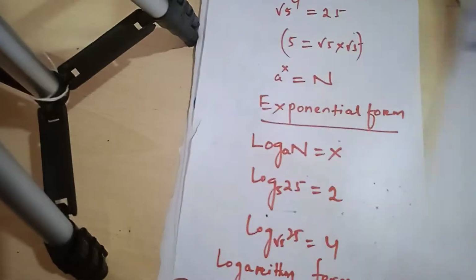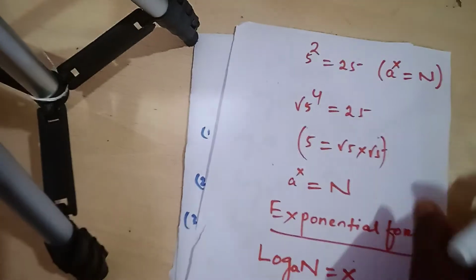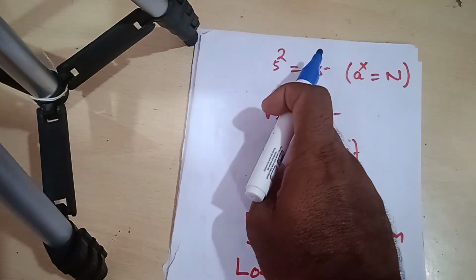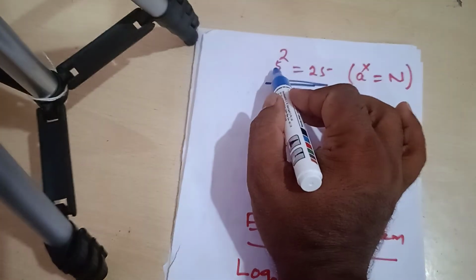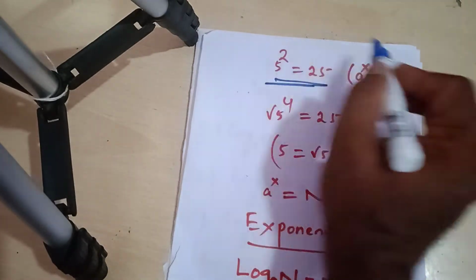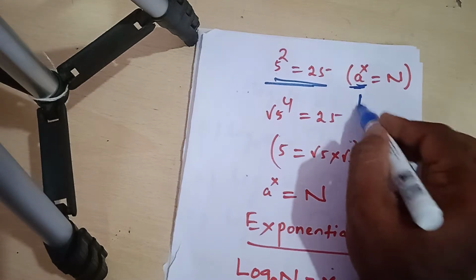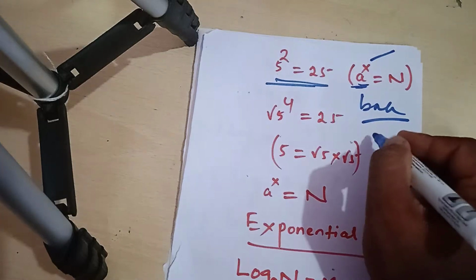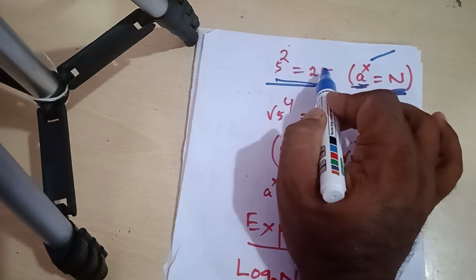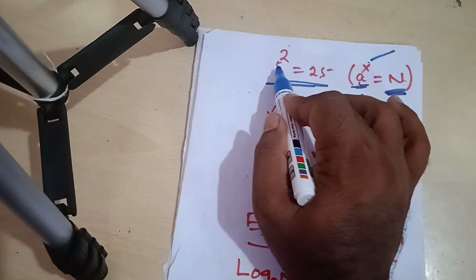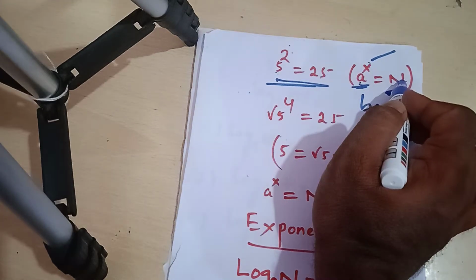Okay my dear students, here I have another example: 5 to the power 2 is equal to 25. Here 5 is the A, 2 is the X, 25 is the N. A is the base, X is the power, and N is the number. Base, power, number.